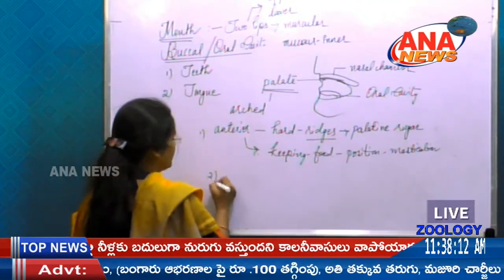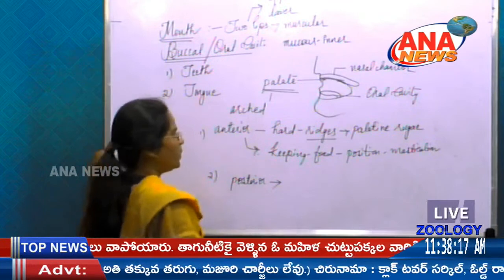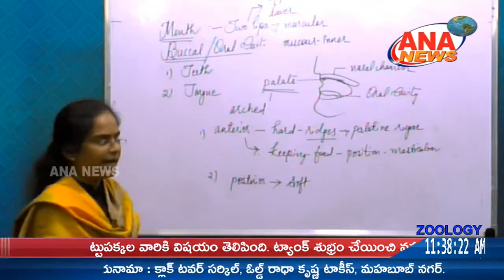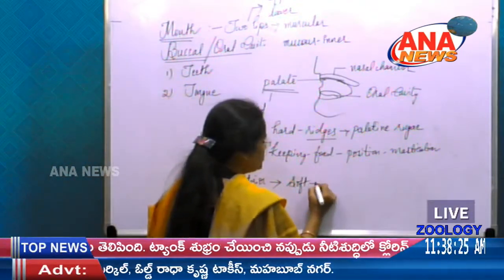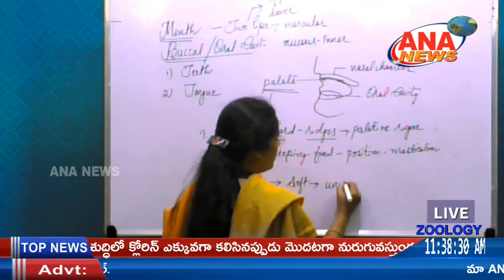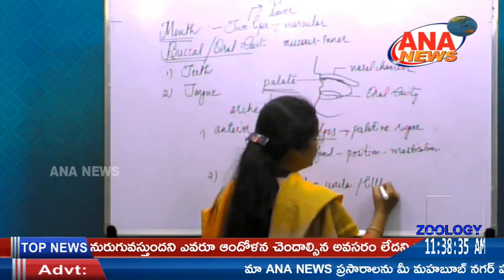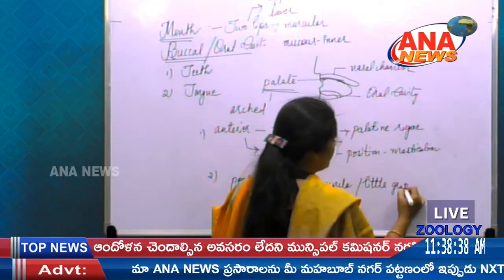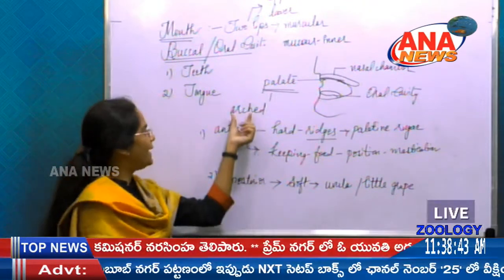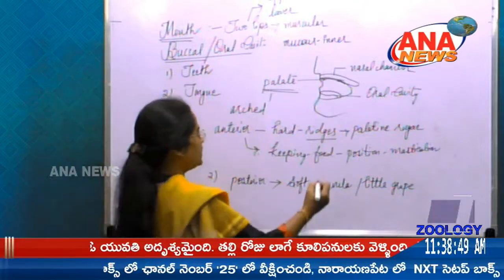Next, the posterior part. The posterior part of the palate is soft, and as you move towards the pharynx, there is the structure called the uvula. We also have another name for it, that is little grape. The soft palate has a hanging structure, that is the uvula. What is the use of this uvula?